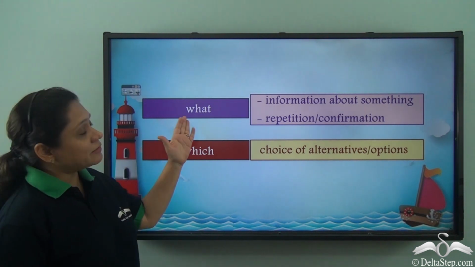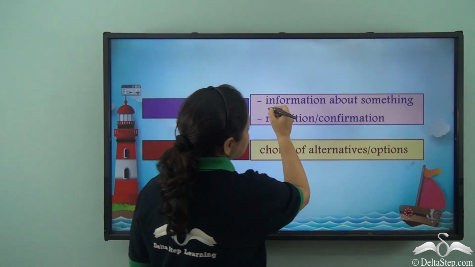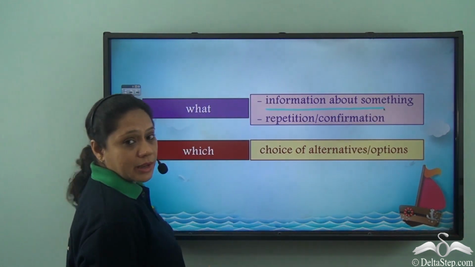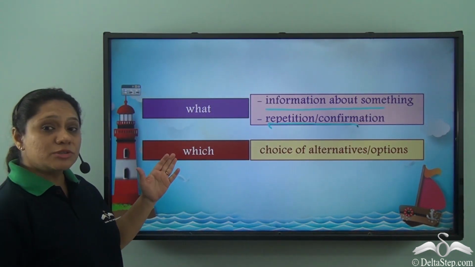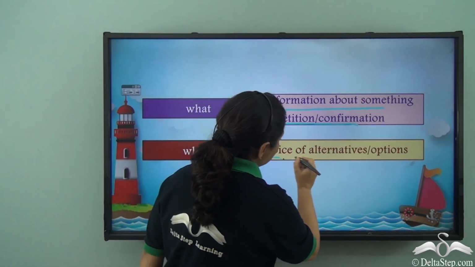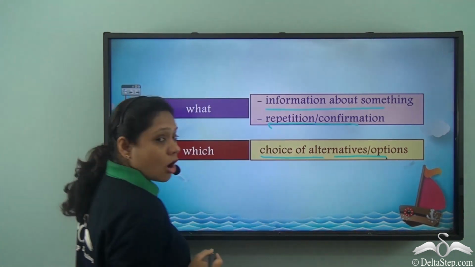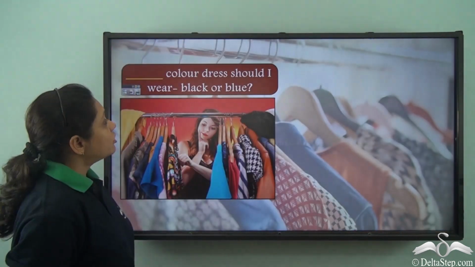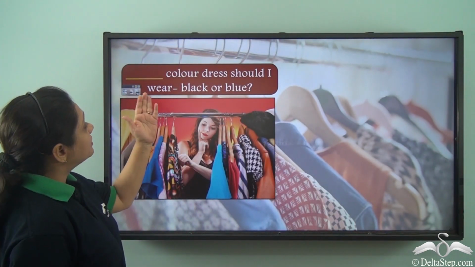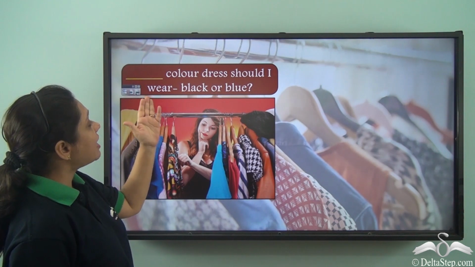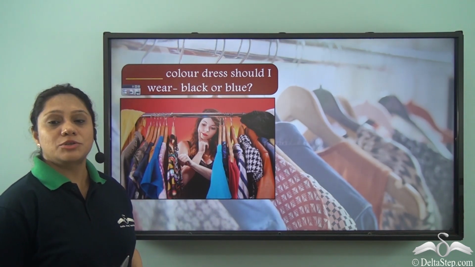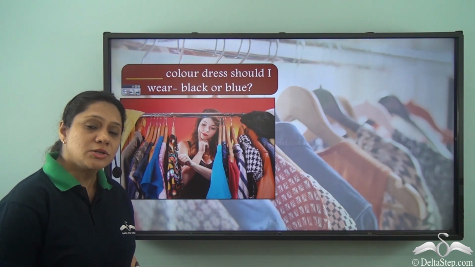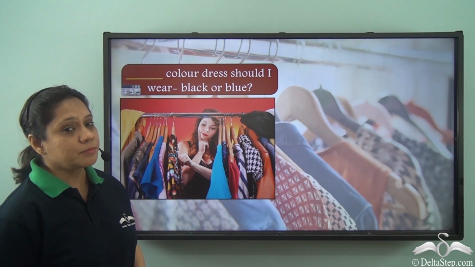So, we know that we use what to ask for information about something or for repetition or confirmation, and we use which when we have a choice of alternatives or options. So, if we have a sentence as "Dash colored dress should I wear, black or blue?" Which WH word should we use? Should we use what or should we use which?